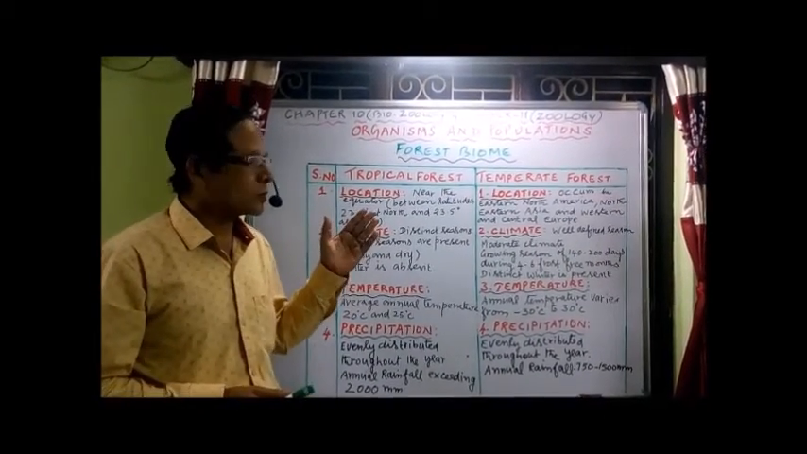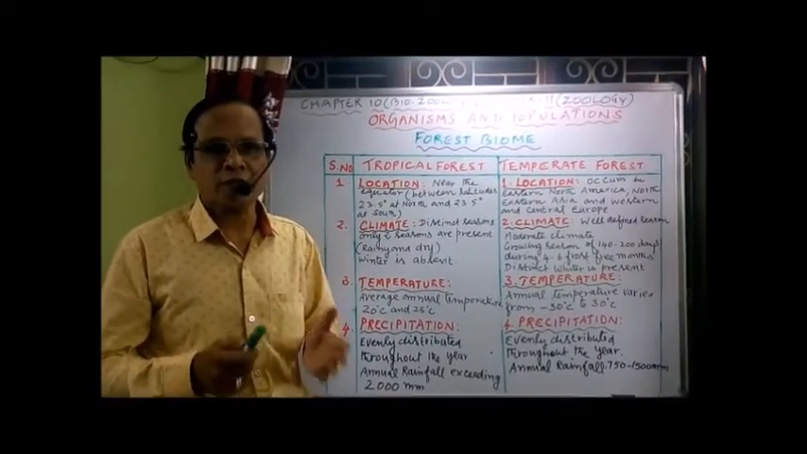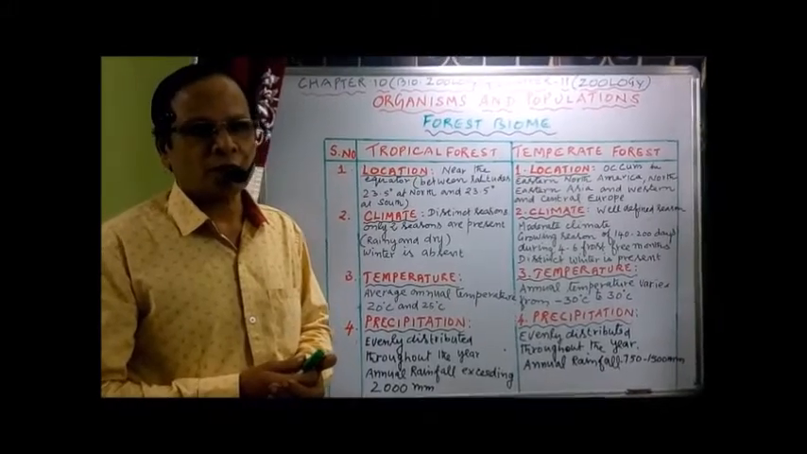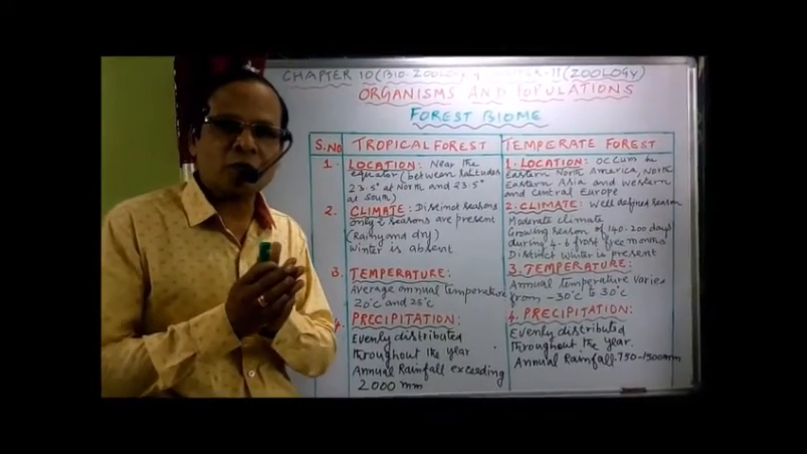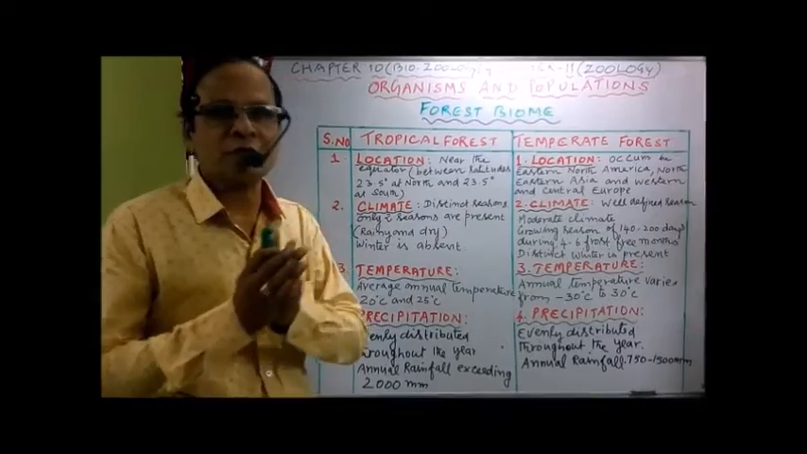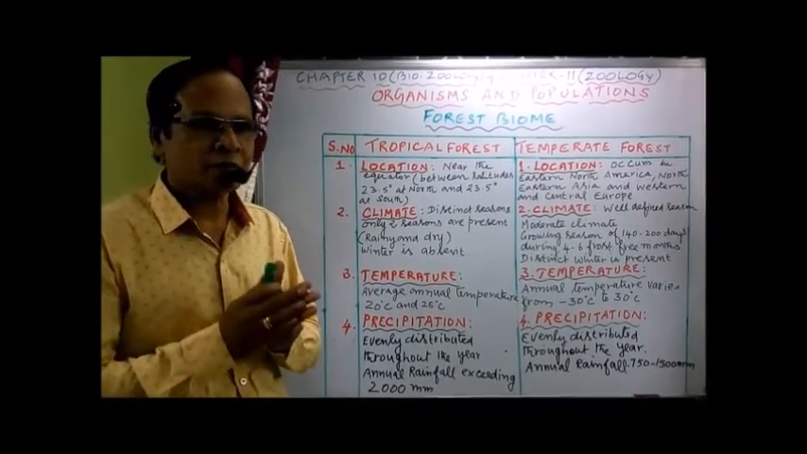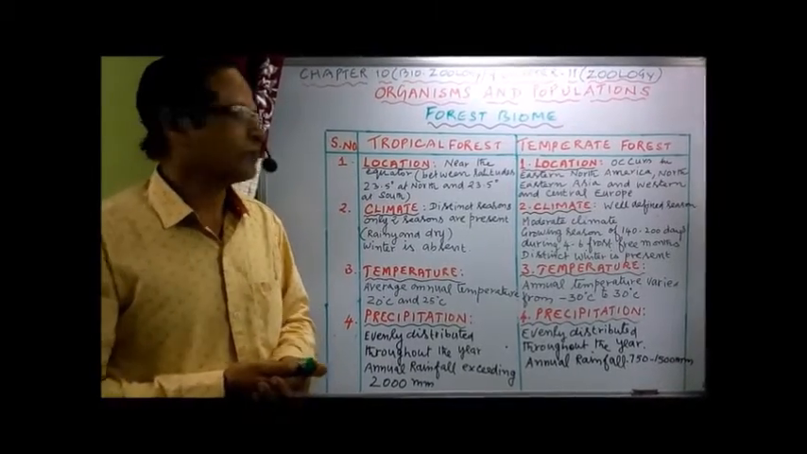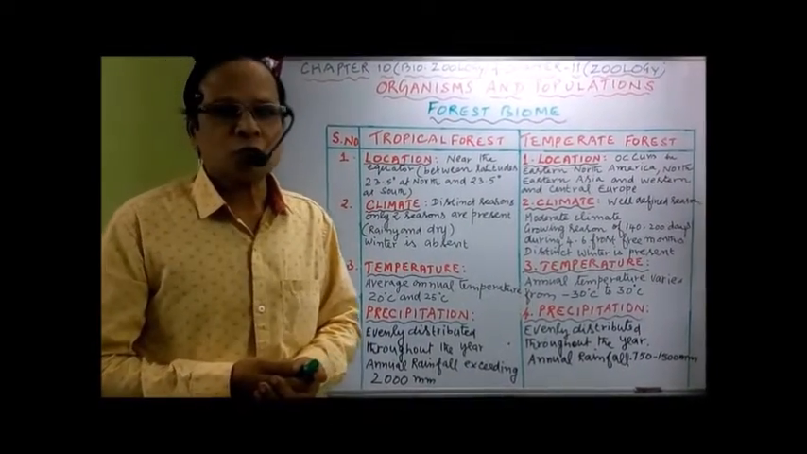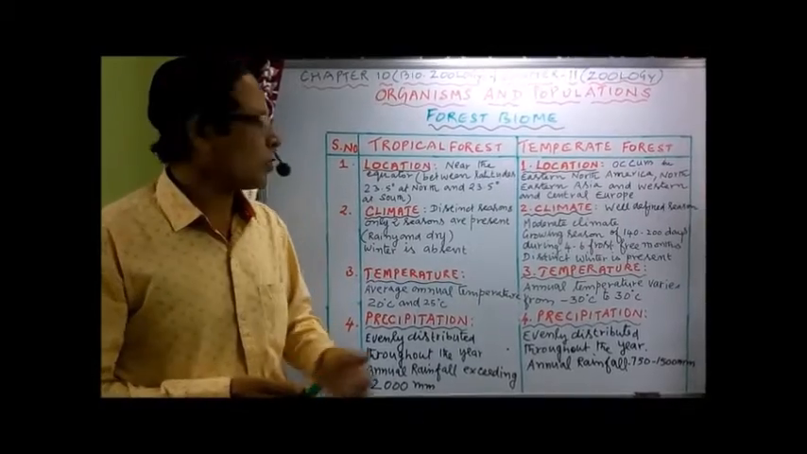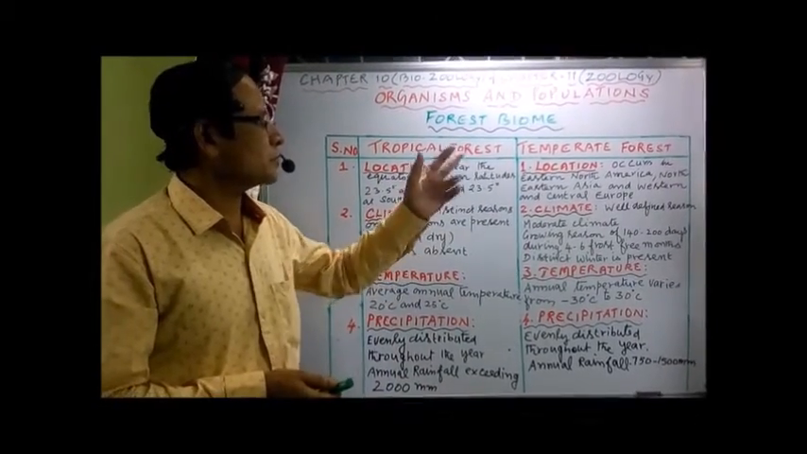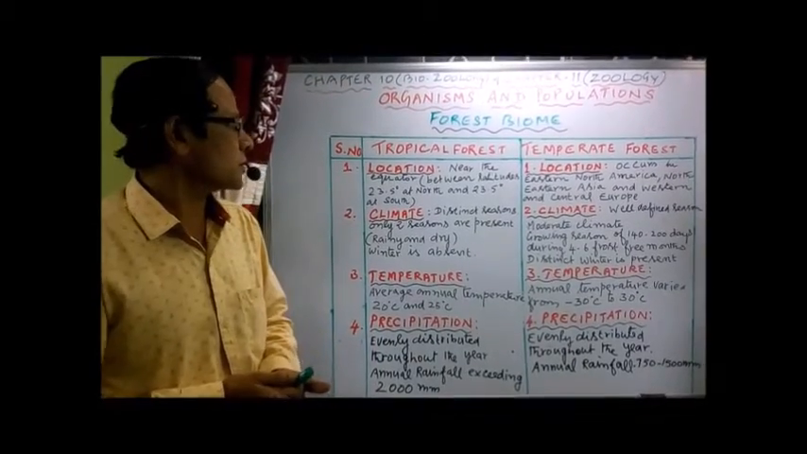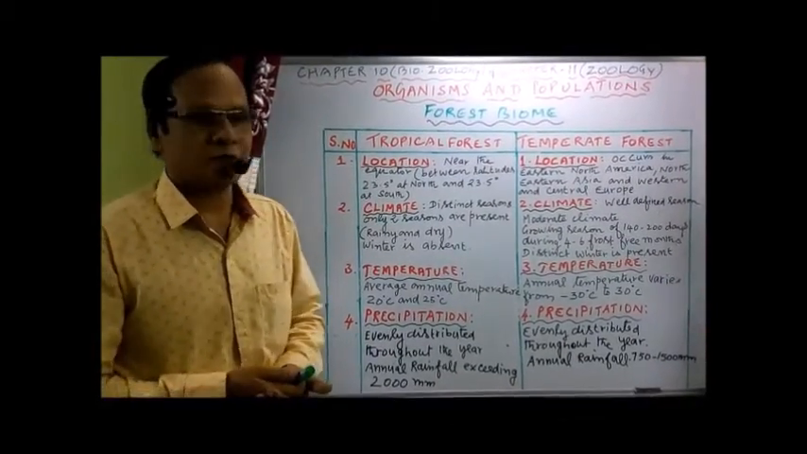Forest is a broad term used to describe areas where a large number of trees are present. It includes a complex assemblage of different kinds of biotic communities, different kinds of plants and animals. Here there are two major forest biomes: one the tropical forest, another the temperate forest. I want to compare the characteristics of these two forests.